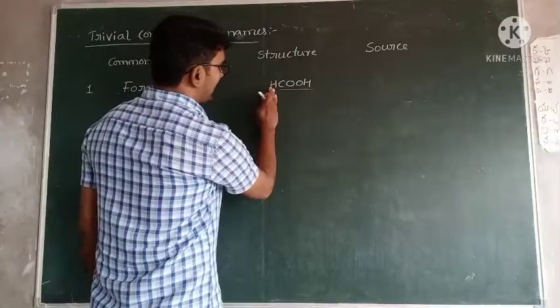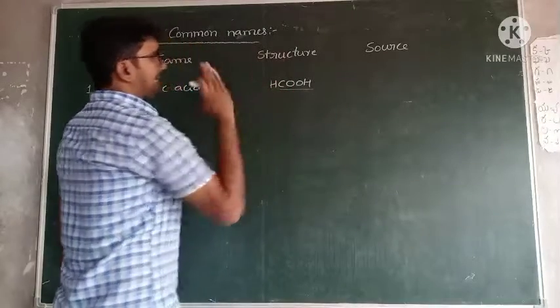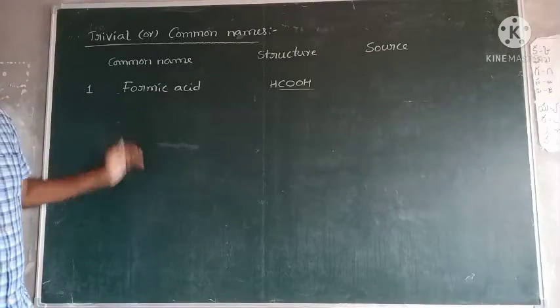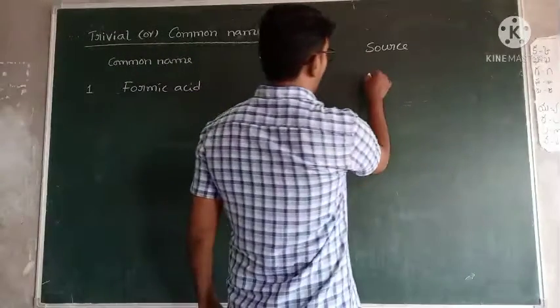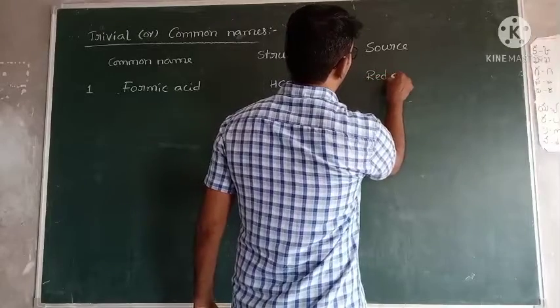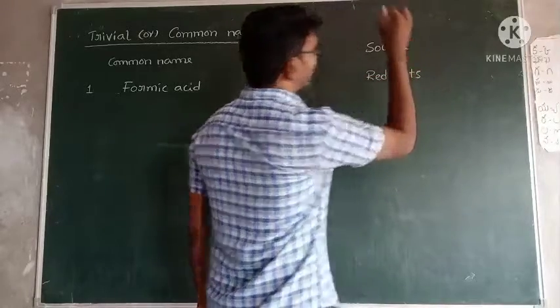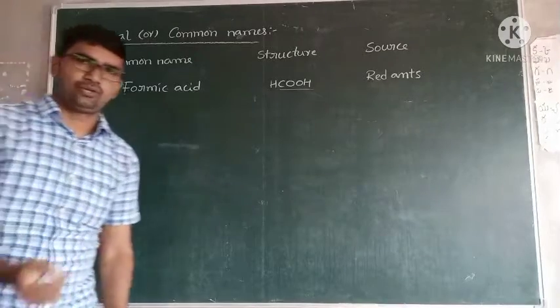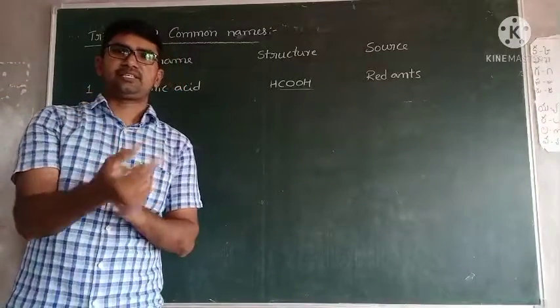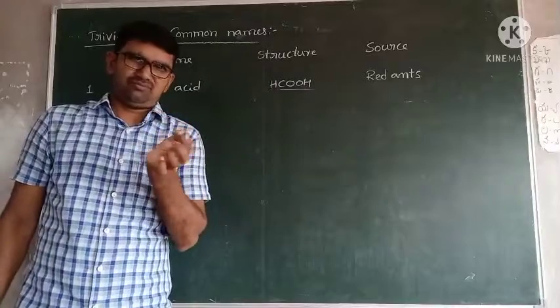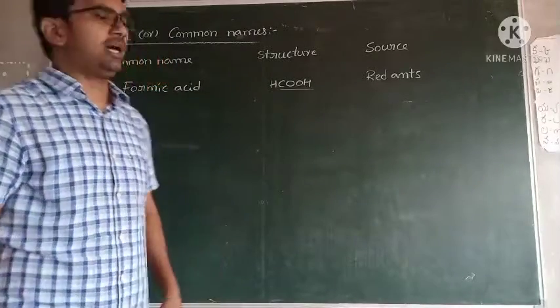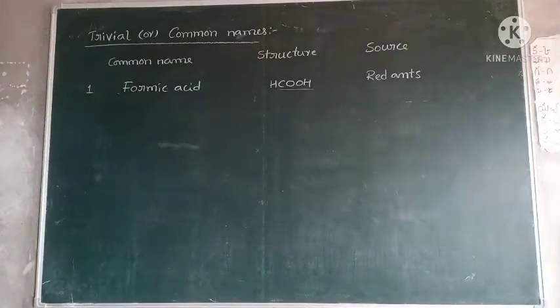If H is attached to the COOH, it is called formic acid. This formic acid is obtained from ants, generally from red ants. So ants contain formic acid. We know that if ants bite our skin, we observe some small irritation. That irritation is due to formic acid.